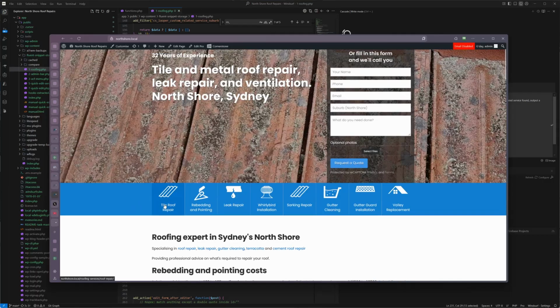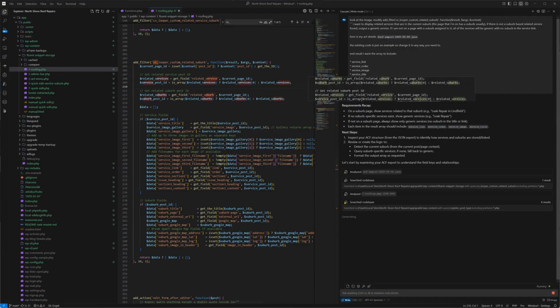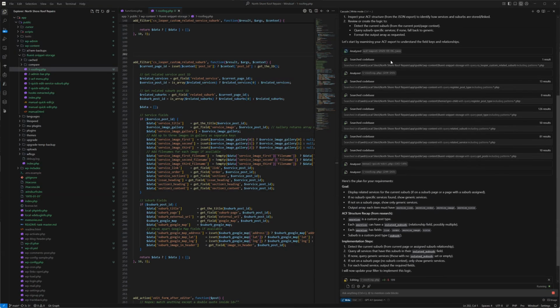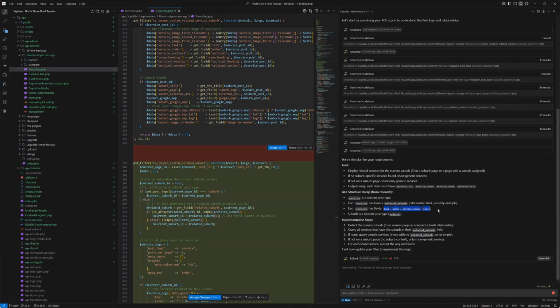What I'm trying to do here is, when we're on a specific suburb, I want these service links to include the suburb in the URL if there is a related page existing in that suburb. I'm going to name them here what I want them to be in the array output, because we can name them whatever we like. It has looked into the ACF setup to discover the correct naming of those ACF fields.